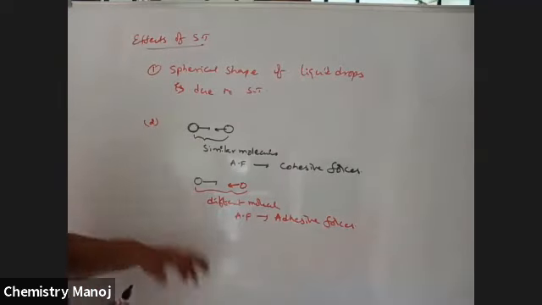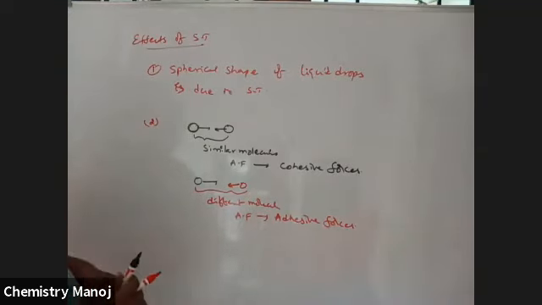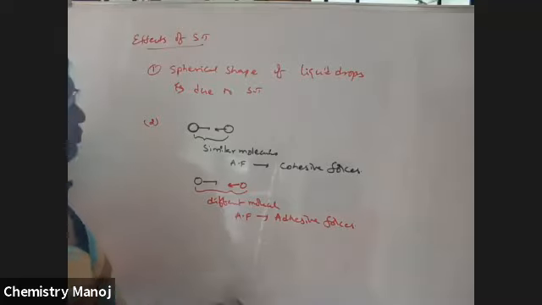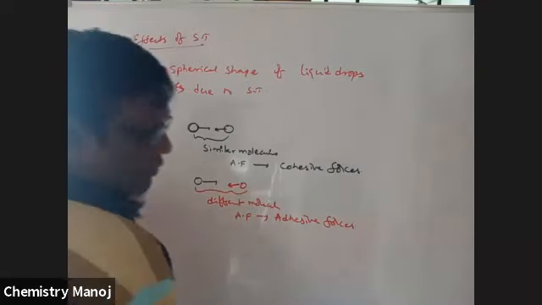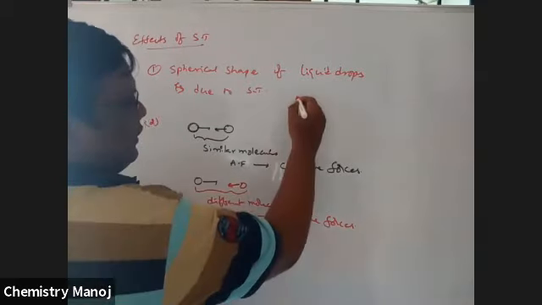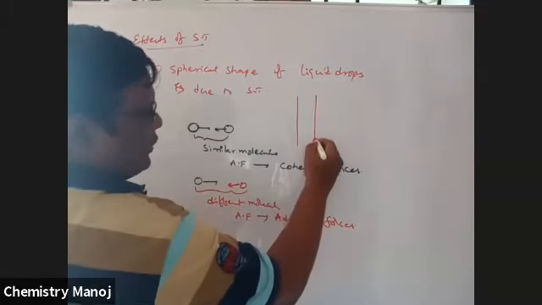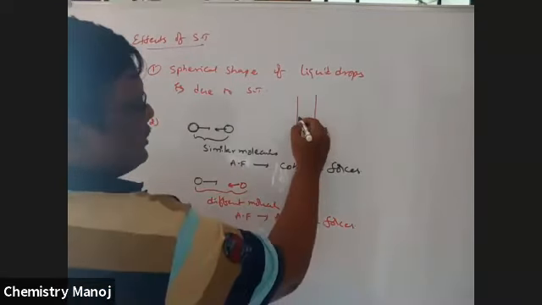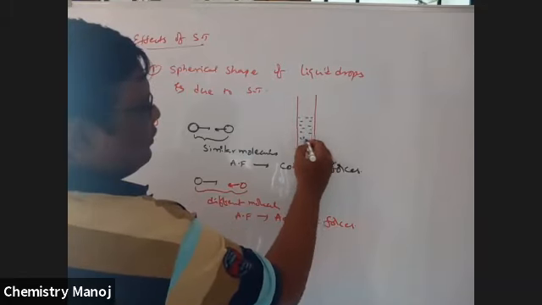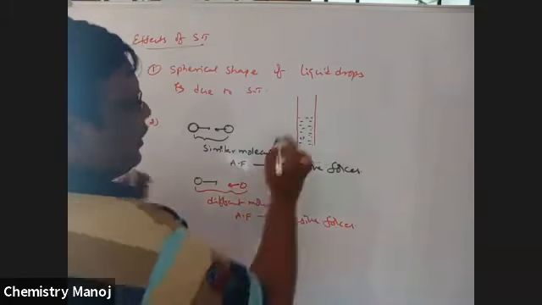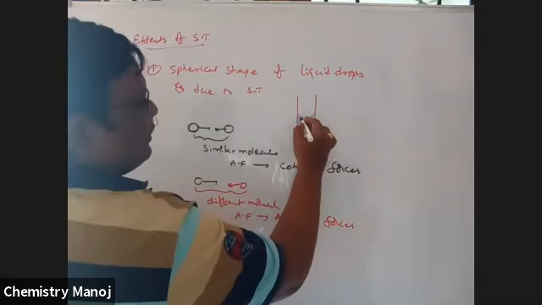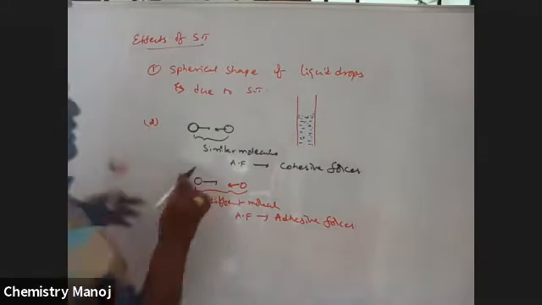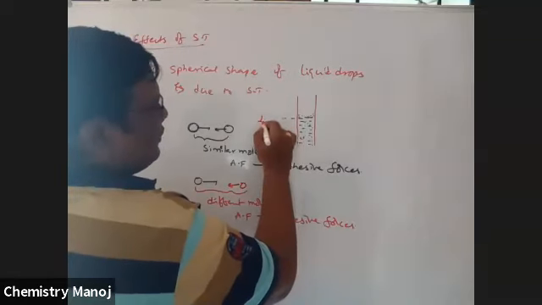So let us take this concept in case of water and mercury. When water is filled in a capillary tube, see here, this is the glass tube. If water is filled in this glass tube, this is all water, and that water looks like this, that meniscus case. This is called the lower meniscus.